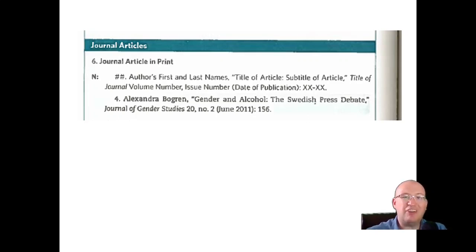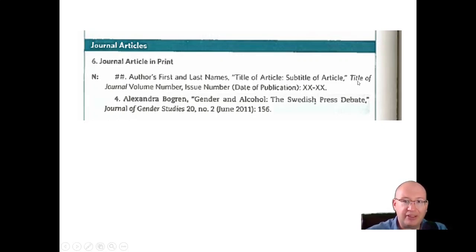So you give the title of the article first in quotation marks, not italics. So here, Alexandra Bogren wrote an article called "Gender and Alcohol, the Swedish Press Debate," comma, quotation mark. As a general rule, periods and commas go inside quotation marks, colons and semicolons go outside quotation marks. And even if you're quoting something and it didn't originally have a period, if a period needs to go there because it's the end of the sentence, you add it. That seems counterintuitive, but that's how it works. So commas and periods go inside.